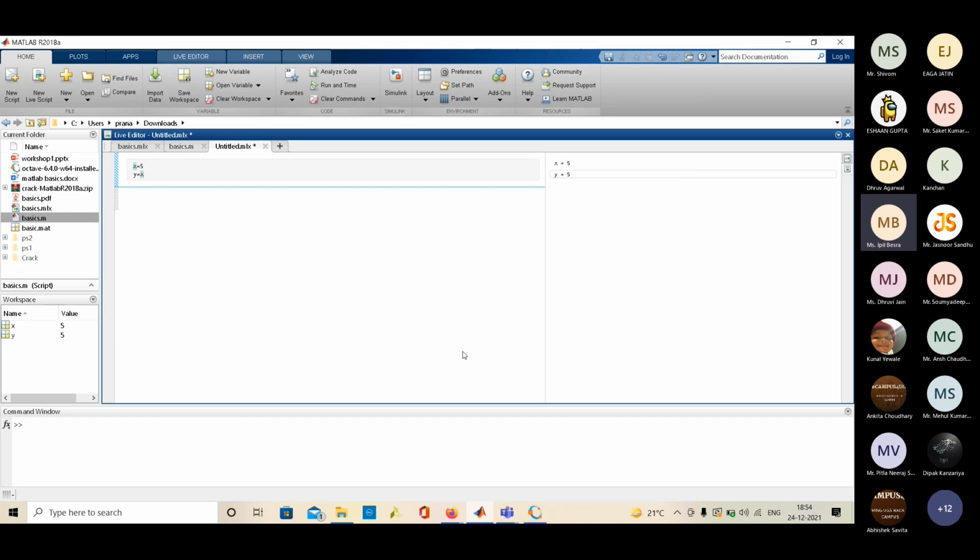On clicking New Live Script, I'll get those tabs. You will get untitled.mlx. When you open a live script, then you will get those options: Live Editor, Insert, and View.